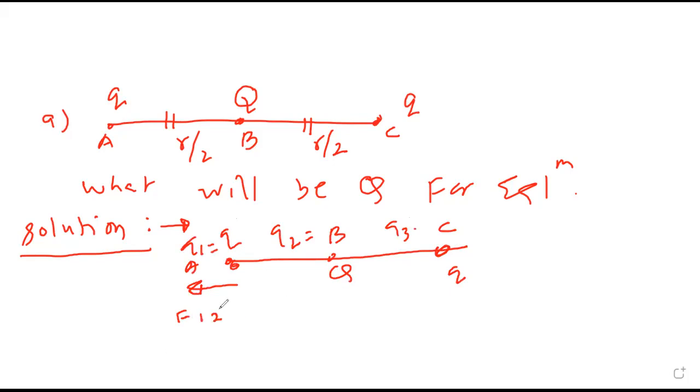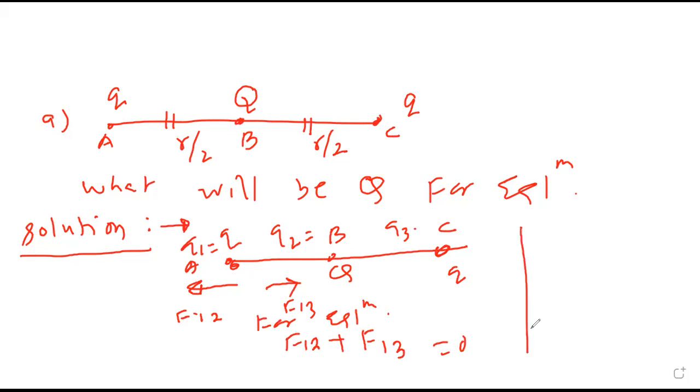Yes, sir. Can I say for equilibrium, the force acting on first due to second, plus the force acting on first due to third should be 0? Net force should be 0 at any charge, so I took the first charge. Could you repeat the last thing you said?